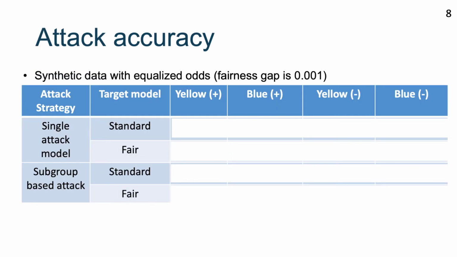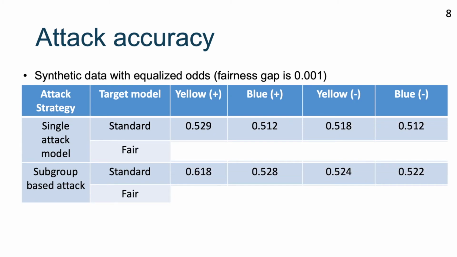So clearly, our attack strategy could outperform any other attack strategy. Great, now let me show you more results on this synthetic data and then on the real-world dataset. We train neural network models for fair and standard models on the synthetic data. The table here shows the attack accuracy on different subgroups using different attack strategies for standard model and fair model.